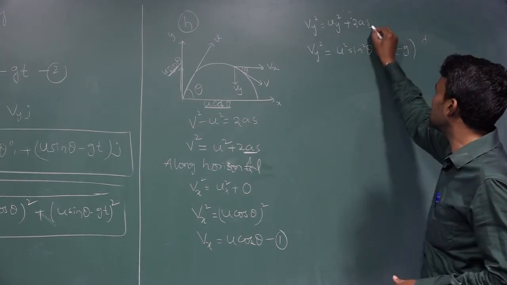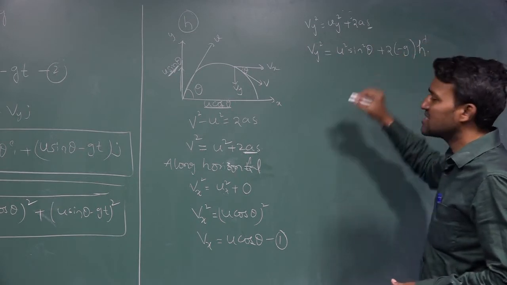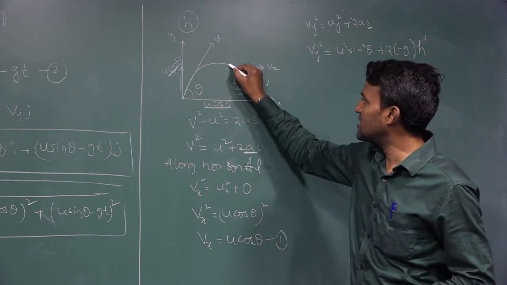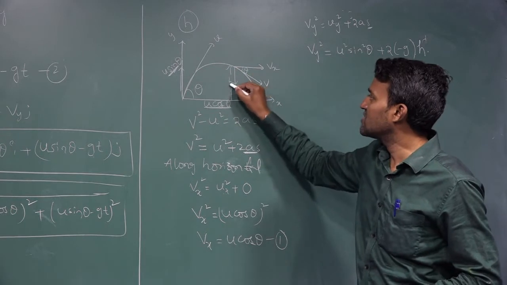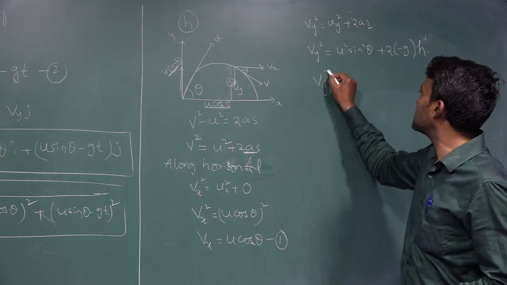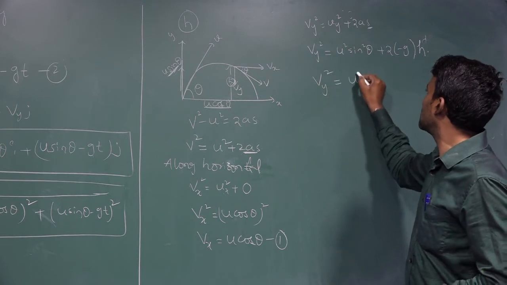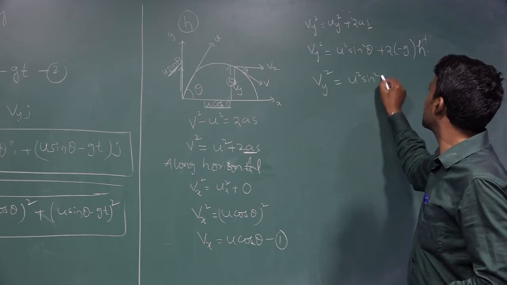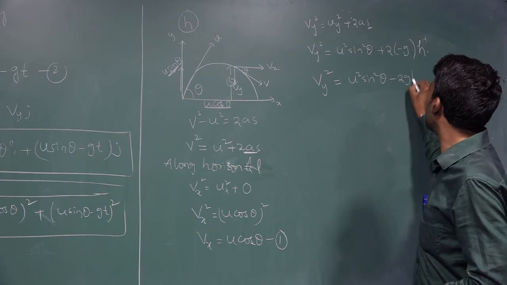I am writing s as height h, the height covered at this position. So Vy square is equal to u square sin square theta minus 2gh.